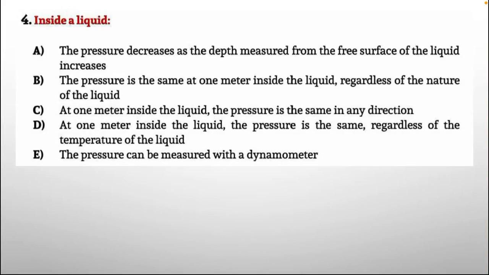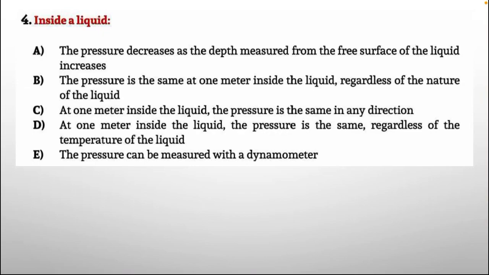Question number 4. Inside a liquid, options are given below. A. The pressure decreases as the depth measured from the free surface of the liquid increases. B. The pressure is the same at 1 meter inside the liquid regardless of the nature of the liquid. C. At 1 meter inside the liquid, the pressure is the same in any direction. D. At 1 meter inside the liquid, the pressure is the same regardless of the temperature of the liquid. E. The pressure can be measured with a dynamometer.